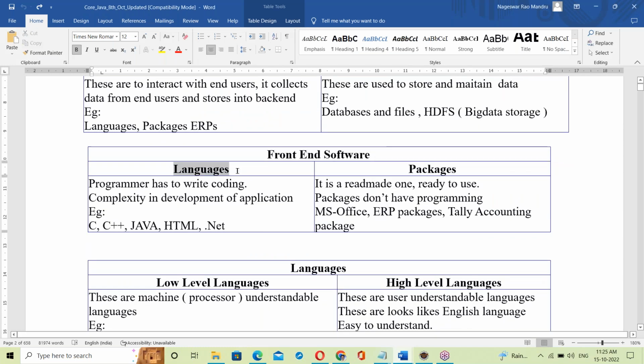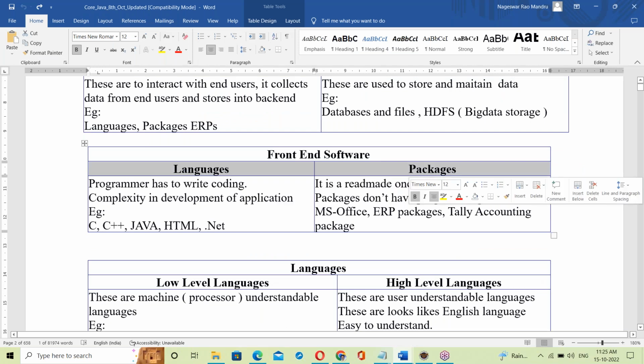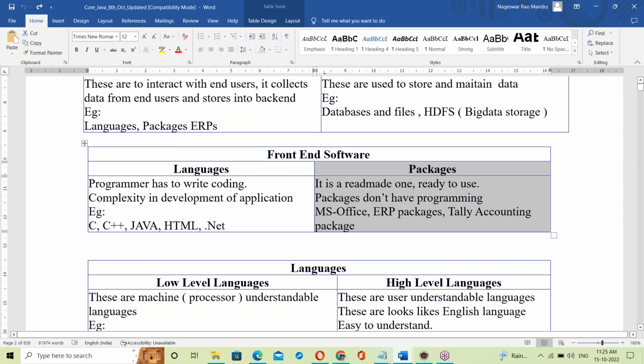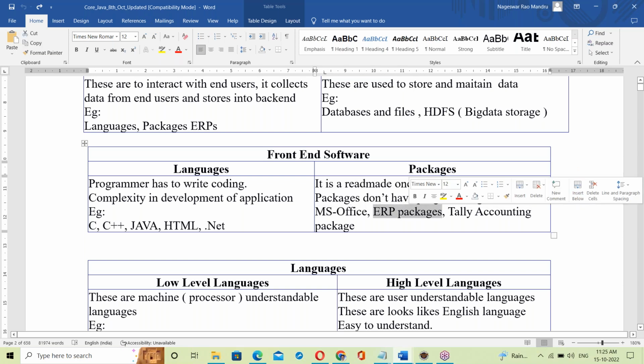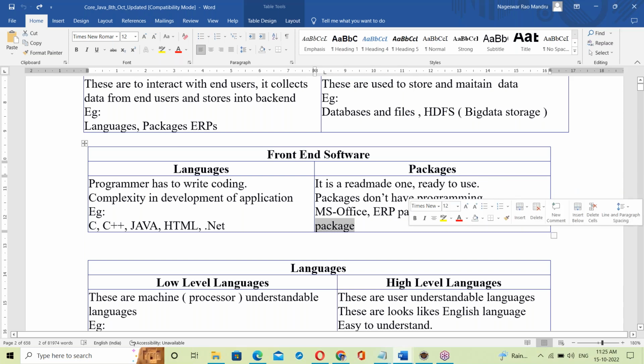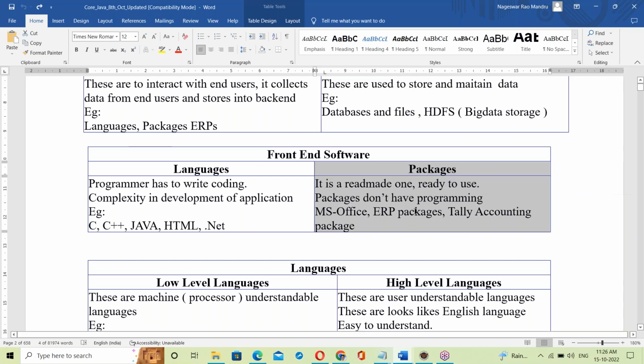In front ends, there are some languages and packages. Packages are ready-made and ready to use. MS Office is a package. ERP packages like Oracle ERP and SAP ERP, and Tally accounting, are packages. Packages don't have any programming. They are ready-made and ready to use.